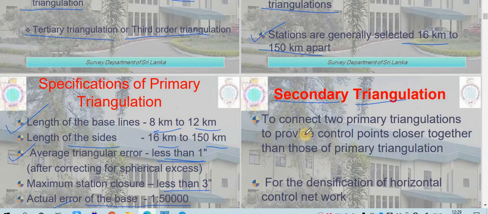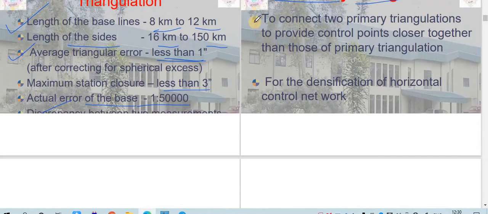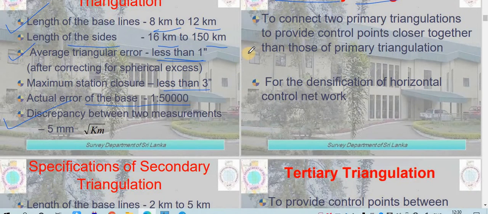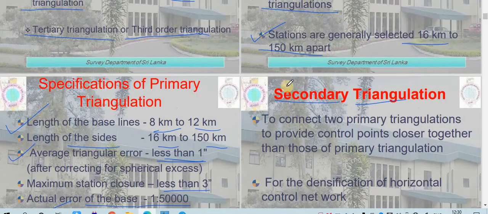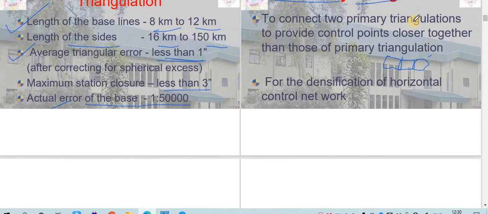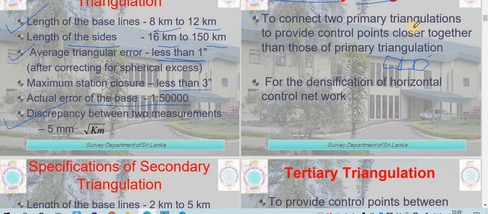To connect two primary triangulations. After doing primary triangulation, suppose there are two other parts. Suppose in this area you have done your primary triangulation, and in this area you have done your primary triangulation. So in order to connect these two, we need to perform what? Secondary triangulation, to provide control point closure between those primary triangulations.